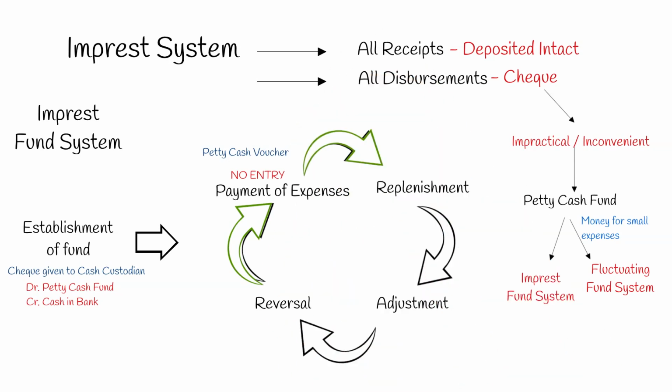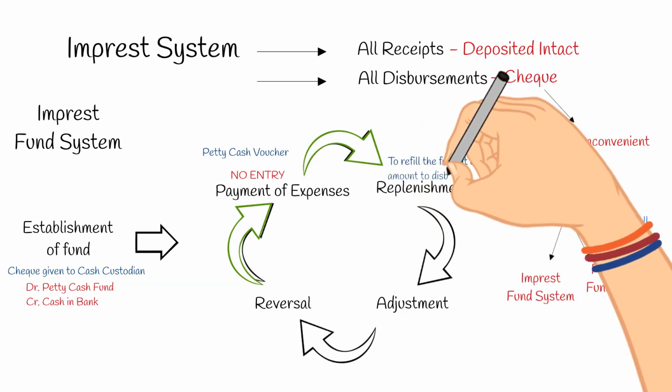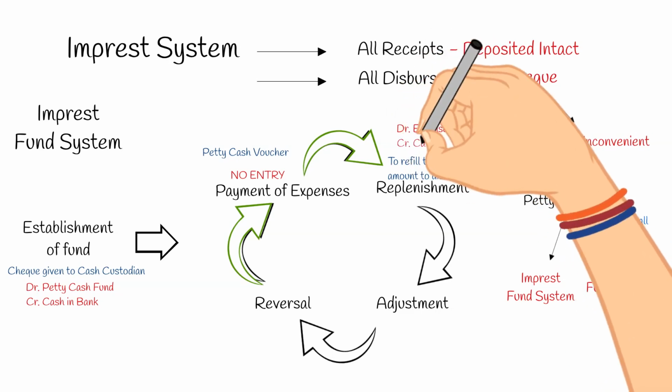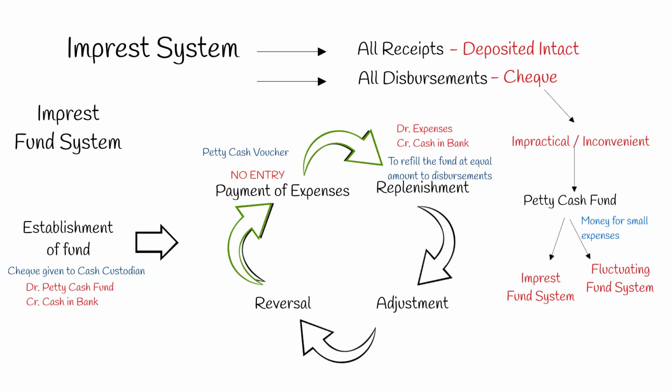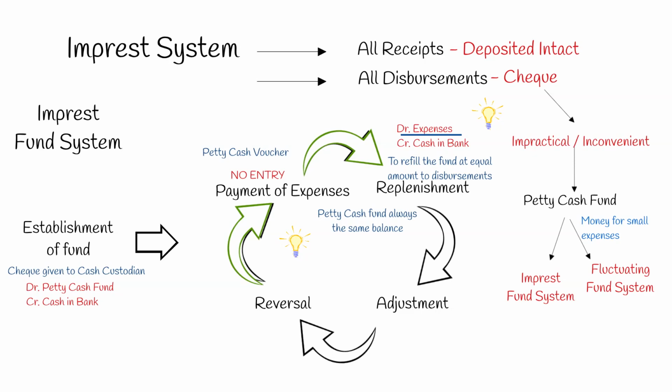Replenishment of fund. After some payment and when the petty cash fund runs low of balance, another check is drawn to replenish or refill the fund. The amount of replenishment is usually equal to the amount of disbursements. The entry is debit expenses, credit cash and bank. Note: under Imprest fund system, only at the time of replenishment, the expenses are recorded. And also, the petty cash balance remains always the same because it is being replenished for the same amount of disbursement.